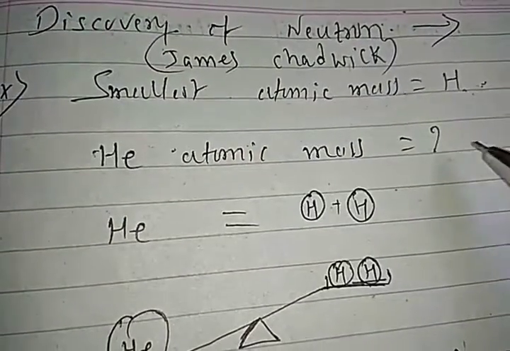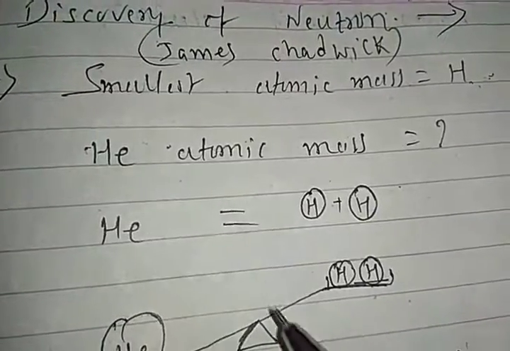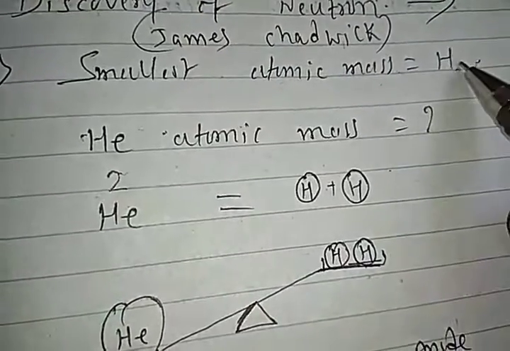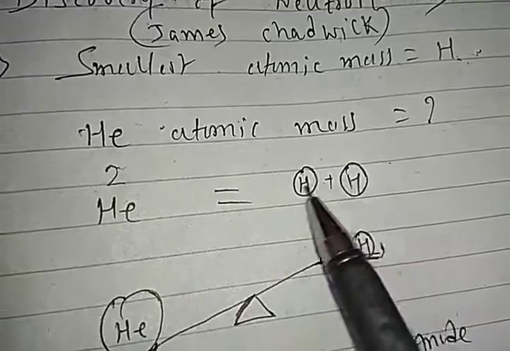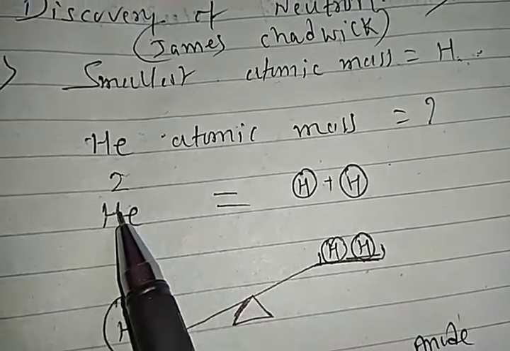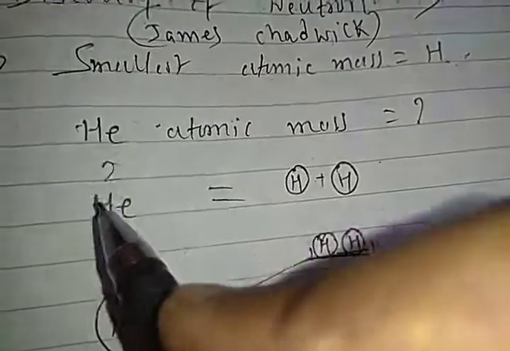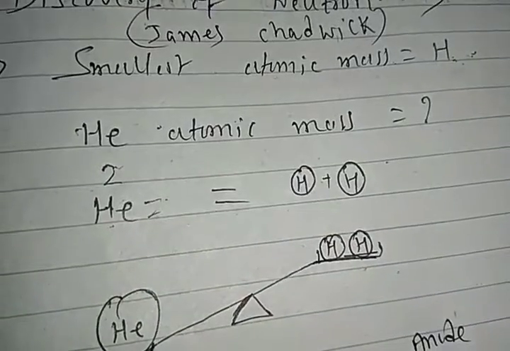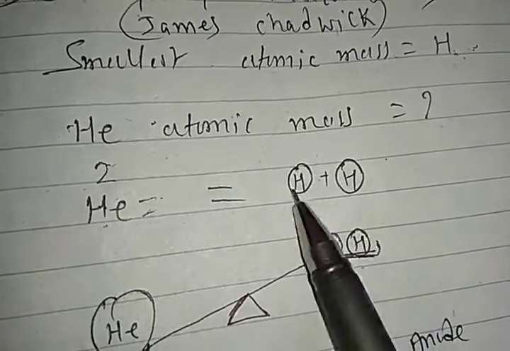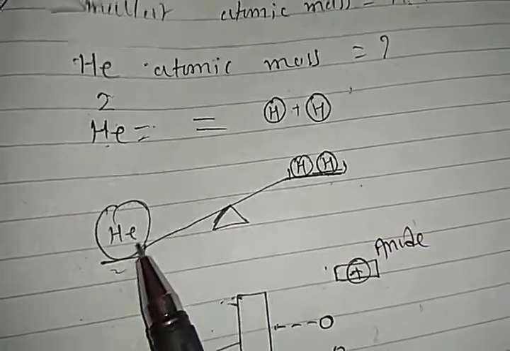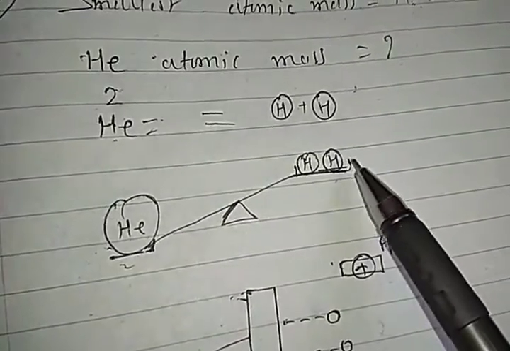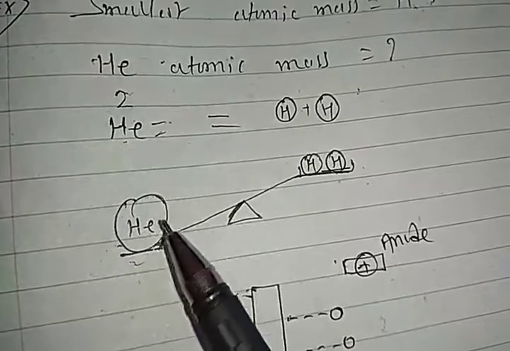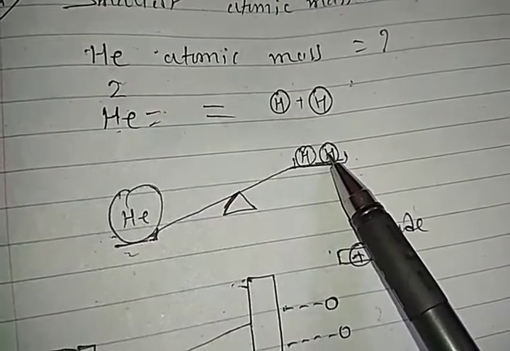helium atomic mass. What is the helium atomic mass? If the helium atomic number is 2 and the hydrogen atomic number is 1, it means 2 hydrogen atoms must be equal to helium. So what about the atomic mass? When we compare the helium atomic mass, helium is heavier than 2 hydrogen atoms. Helium is heavier than the hydrogen atom.